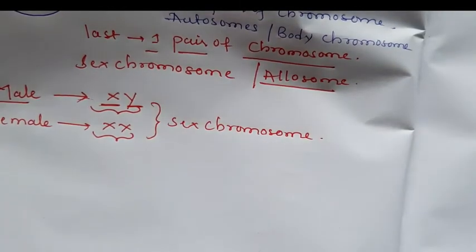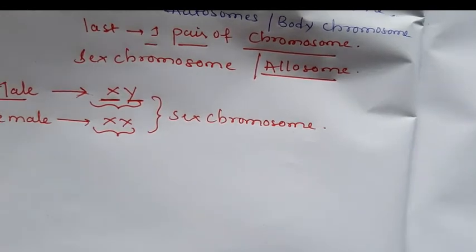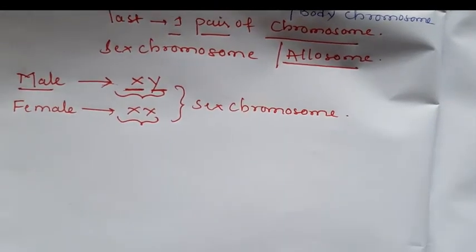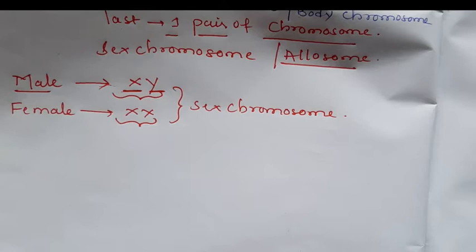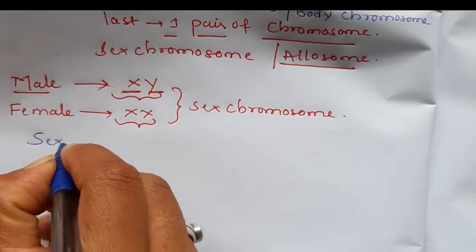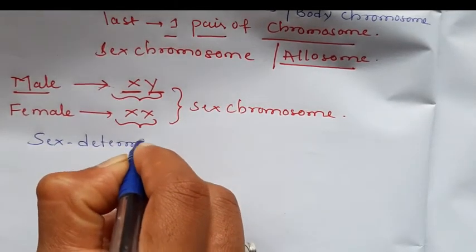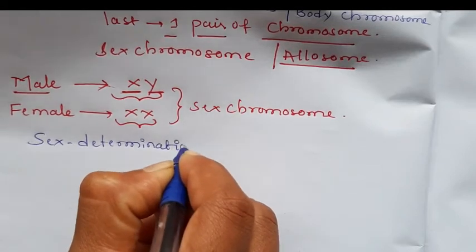Okay. Then now we can discuss sex determination in case of female. There are two types of sex determination. We can discuss them later. First, you just understand the sex determination in human beings. I will write the heading: sex determination in humans.